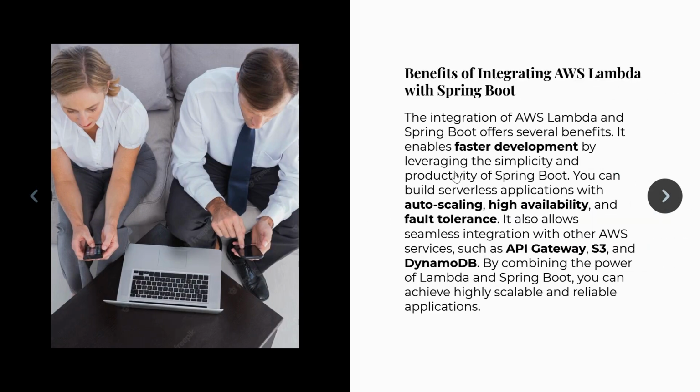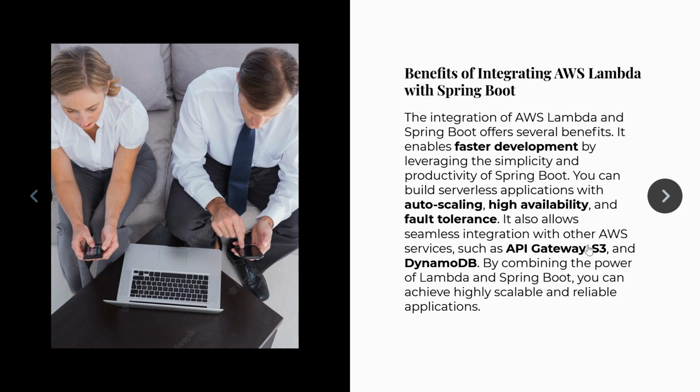I have already told you the benefits of integrating AWS Lambda with Spring Boot. It enables faster development. By leveraging the simplicity and productivity of Spring Boot, you can build serverless applications with auto scaling, high availability, and fault tolerance. It also allows seamless integration with other AWS services, such as S3 bucket and DynamoDB.